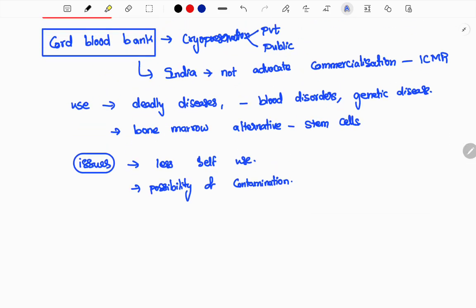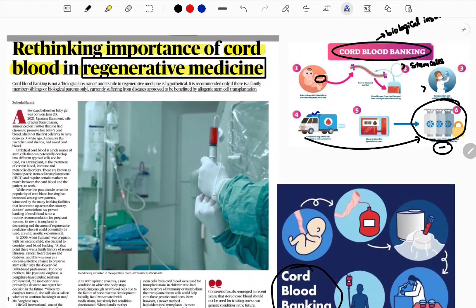So here, from the article provided in The Hindu, I have provided a mains question that will help you in your UPSC exam preparation.